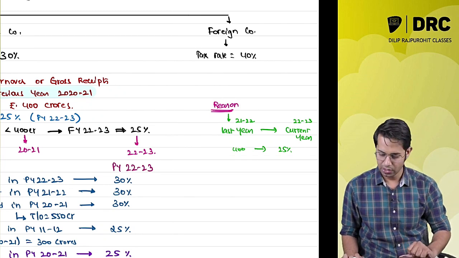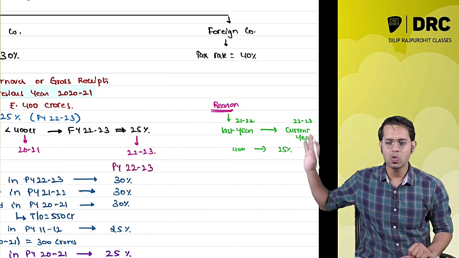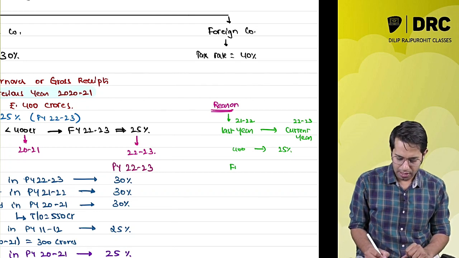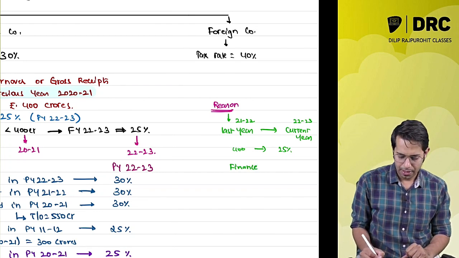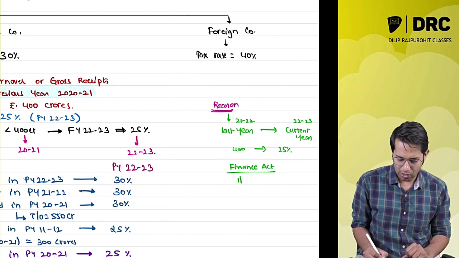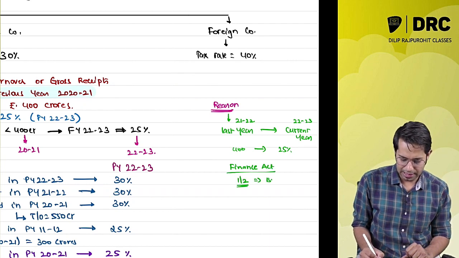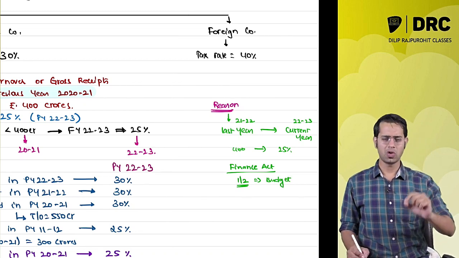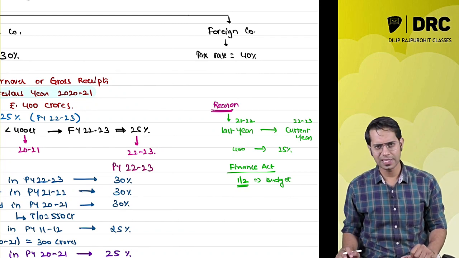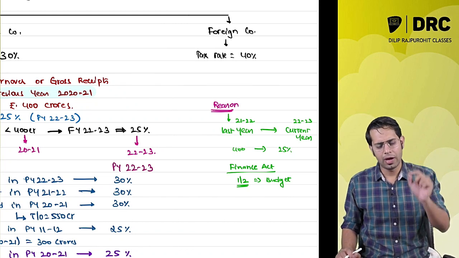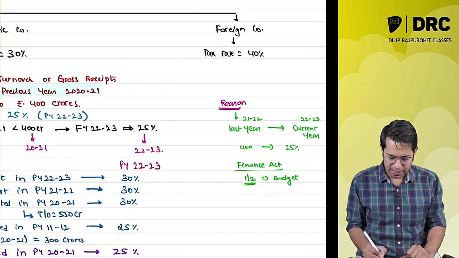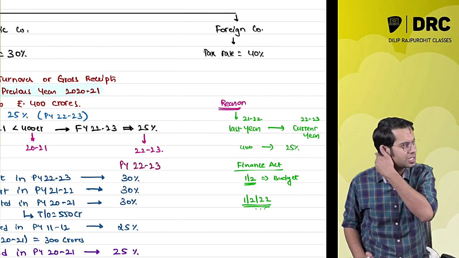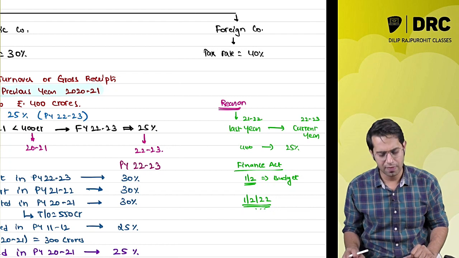Now I'll tell you why they did not do this. See, tell me, if I want to find the tax rates, where should I go? The Finance Act. Every year on 1st of February the budget is presented, correct? For your examination, whatever Finance Act is applicable, that is Finance Act 2022. The budget was presented on 1st of February 2022.